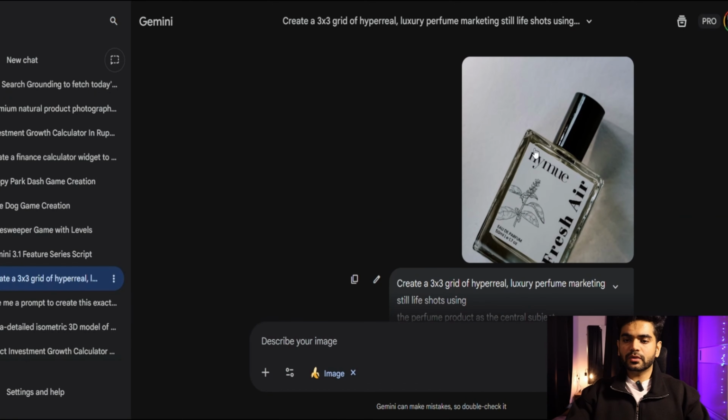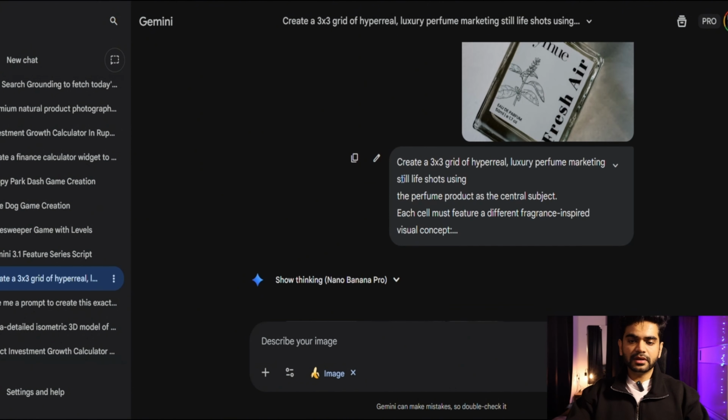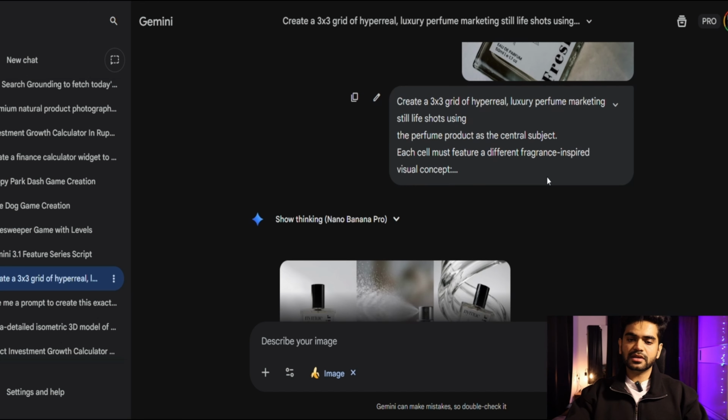And last but not the least, let's create a 3x3 grid for product shoot again. And again, I will be using my friend's brand. It'll create 3x3 grid of perfume shots, each shot with a different mood. Let's check it out. Alright, so I've uploaded the image of the perfume and I gave this prompt: create a 3x3 grid of hyper-real luxury perfume marketing still life shots using the perfume product as a center image. Each cell must feature a different fragrance-inspired visual concept. And let's check out the result.